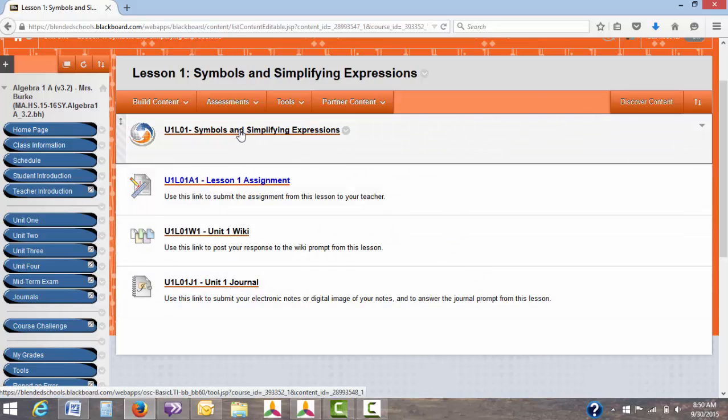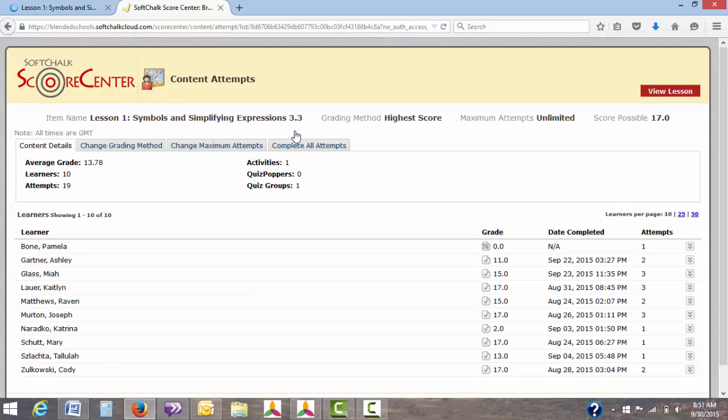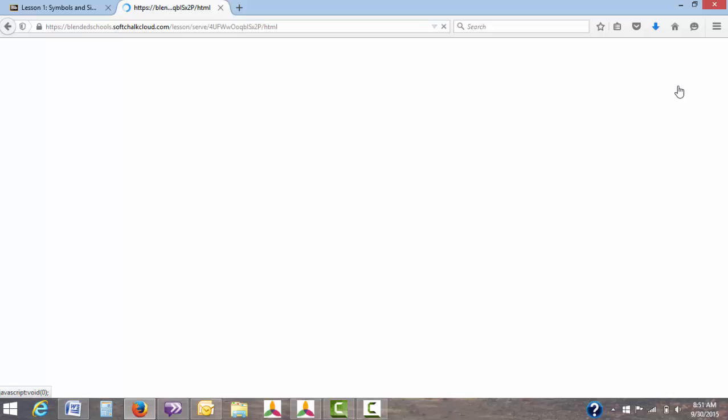Always start with your lesson. This is where you'll get all your information, all your lesson content and vocabulary words. This lesson assignment is the link you're going to go to in order to submit the assignment, but all the instructions for this assignment are going to be within the lesson. So let's start with the lesson, of course. Click on View Lesson at the top right-hand corner.